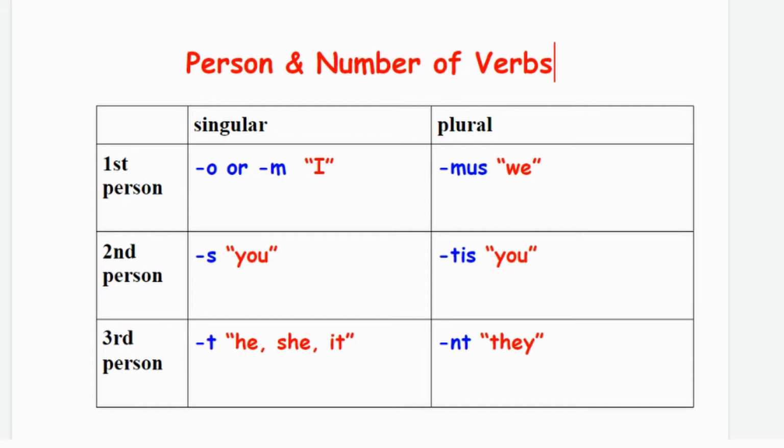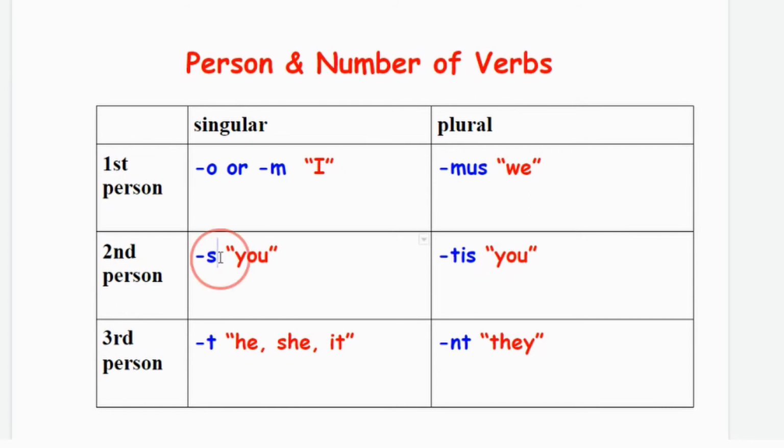Now let's take a look at the endings here. In English, we have these pronouns, or for the third person, actually any noun, to tell us who the subject is. In Latin, we have pronouns, but we don't need to use them as much because we have these endings. Notice if it ends in O, or sometimes M, most regular verbs is going to be O, but O or M, that's the first person singular. The subject is I. And the plural of that, first person plural, is mus. So if a verb ends in mus, it means we. We are doing whatever. And we don't need the pronouns because we've got those endings.